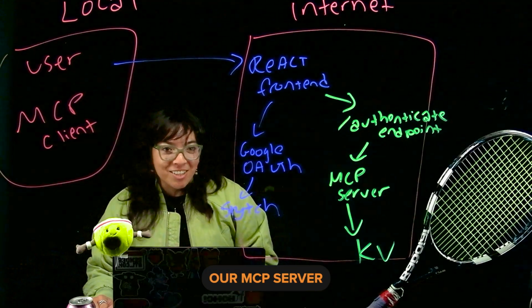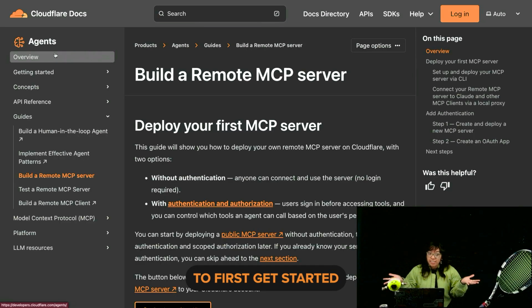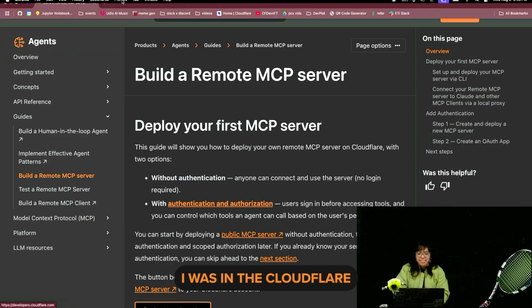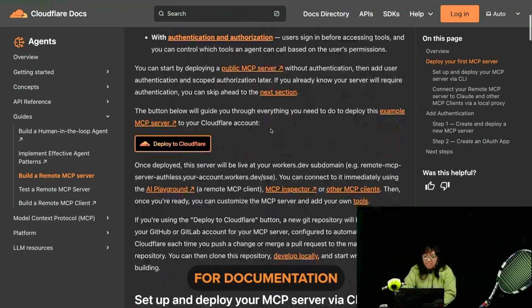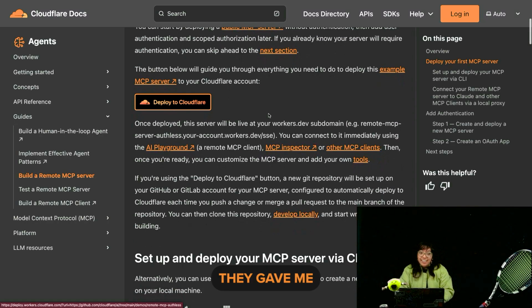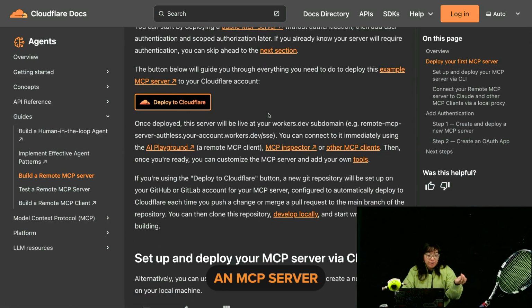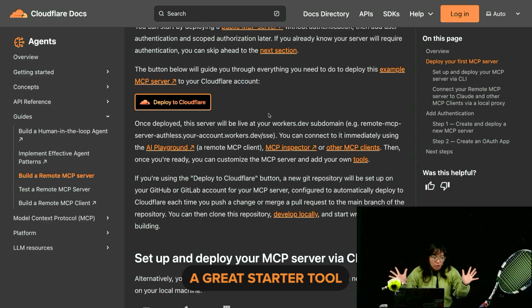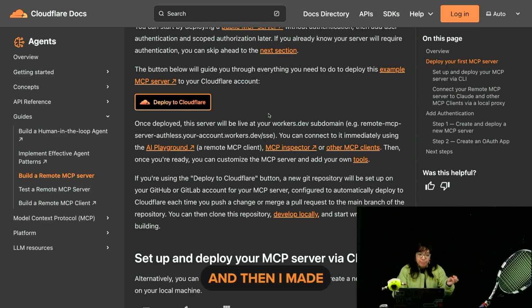Let's look at our MCP server and how to build it. To first get started building my MCP server to book a tennis court, I was in the Cloudflare documentation, and I clicked the Deploy to Cloudflare button. They gave me some code for an MCP server that I then cloned, and then I added my own tools. They gave me a tool that was like multiplication. So it was like a great starter tool. And then I made my own tools.